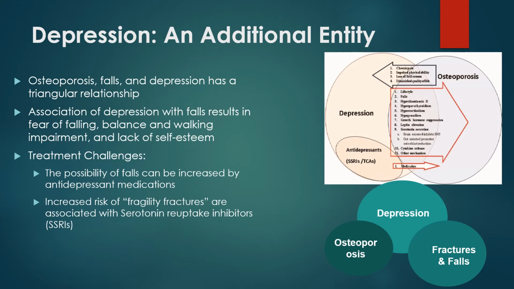Excessive fear of falling due to compromised bone strength is frequently associated with depression and therefore also increases the risk of falls. Both depression and fear of falling are associated with impaired gait and balance and diminished self-esteem, an association that is mediated through cognitive, sensory, and motor pathways. Treatment challenges. The possibility of falls can be increased by antidepressant medications. Increased risk of fragility fractures is associated with serotonin reuptake inhibitors.